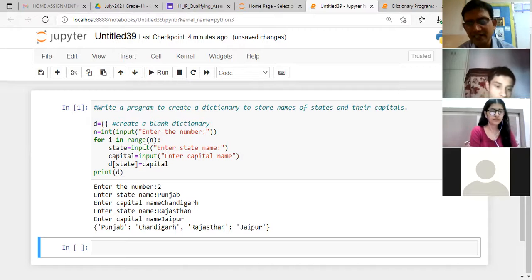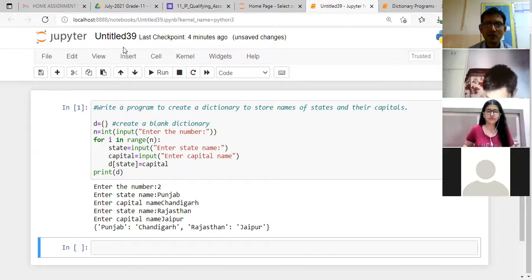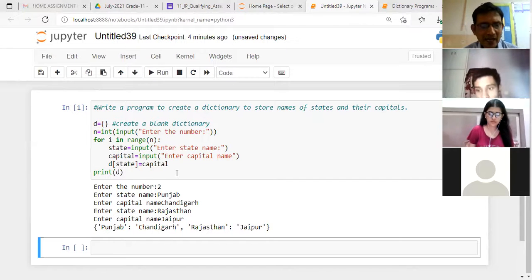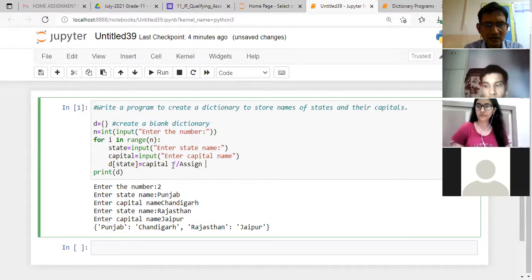So these are the two states that we have entered, Punjab and Rajasthan, and their corresponding capitals are assigned as values. In this program, step number 1 is to create a blank dictionary, and then in this step we assign the capital to the state.